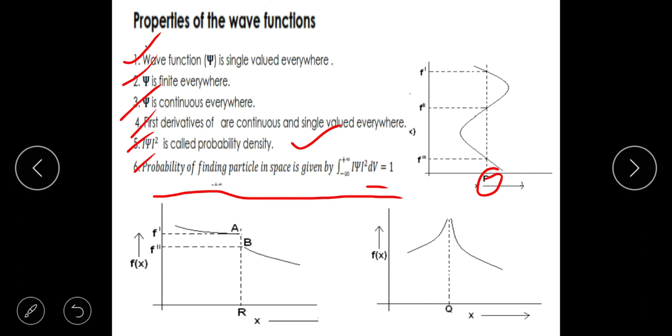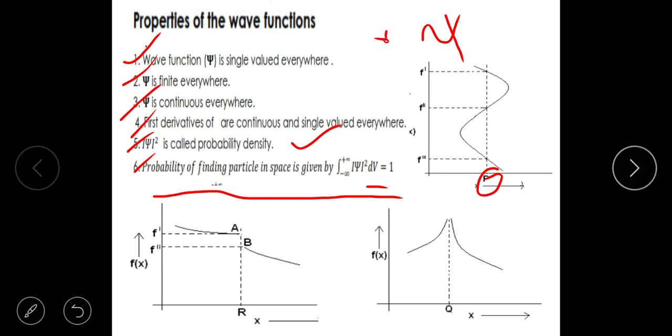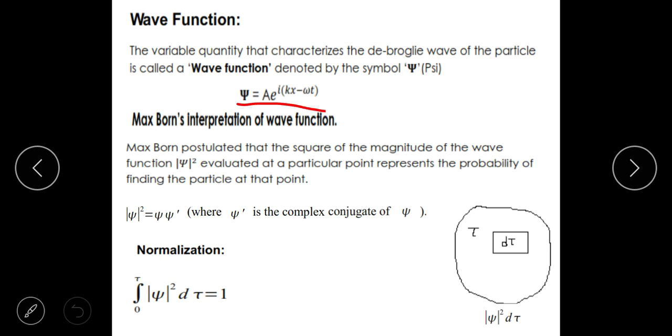Okay. So let me summarize. Every particle in quantum mechanics is represented by what? It is represented by a wave function. And how is the wave function represented? A wave function is represented by an amplitude part and a phase part. What is the interpretation of the wave function? Psi is called the probability amplitude. It's a complex number. It does not have a meaning of its own.